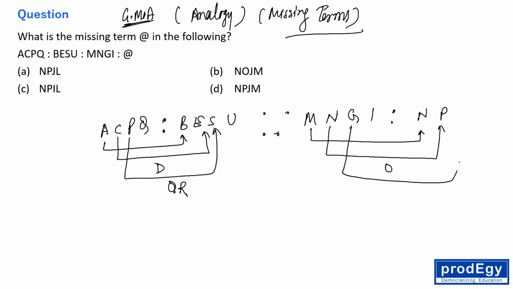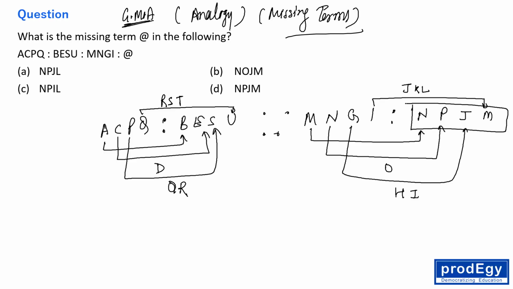So G, H, I, J, right? So Q, R, S, T, gap of 3, right? So I, J, K, L, gap of 3. So this is M. So N, P, J, M, sorry, N, P, J, M, D option.